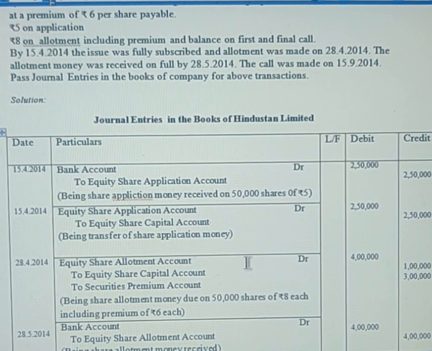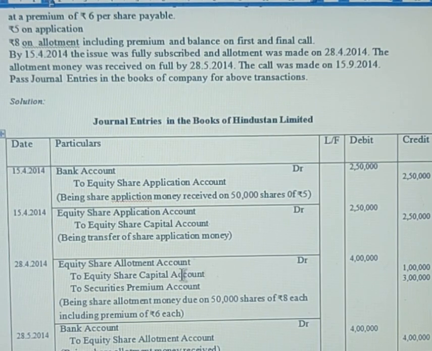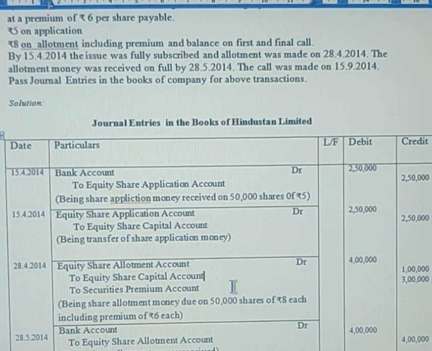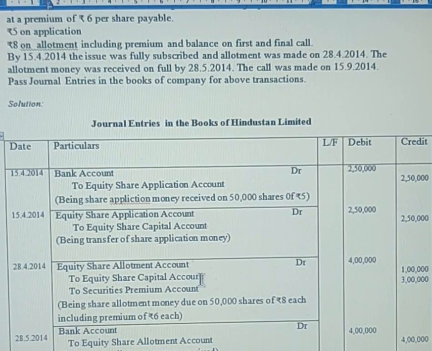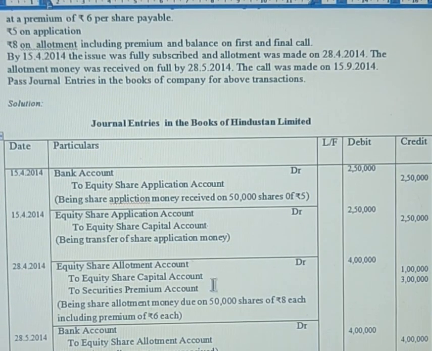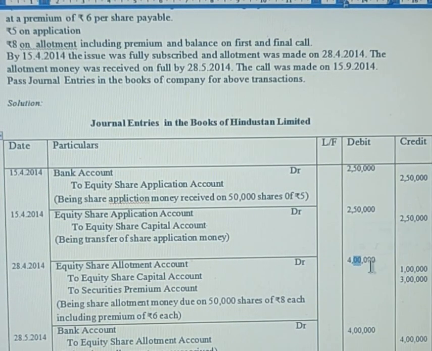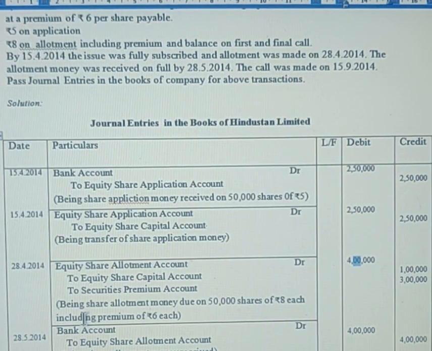How did you get this 1 lakh? It is rupees 2 into 50,000. Rupees 6 premium into 50,000. Overall you're collecting 8 rupees in the allotment stage: premium 6 rupees, equity share capital account 2 rupees, 6 plus 2 is 8. In total it becomes 4 lakhs. That 4 lakhs will be shown as allotment money made due. So this is how the first entry, allotment money being made due, will be given.